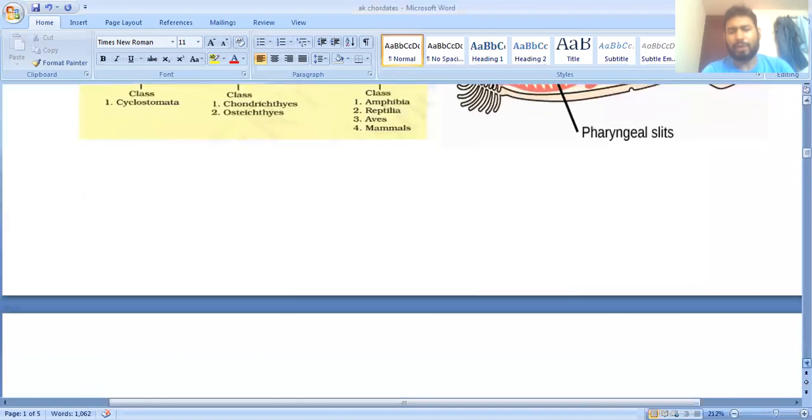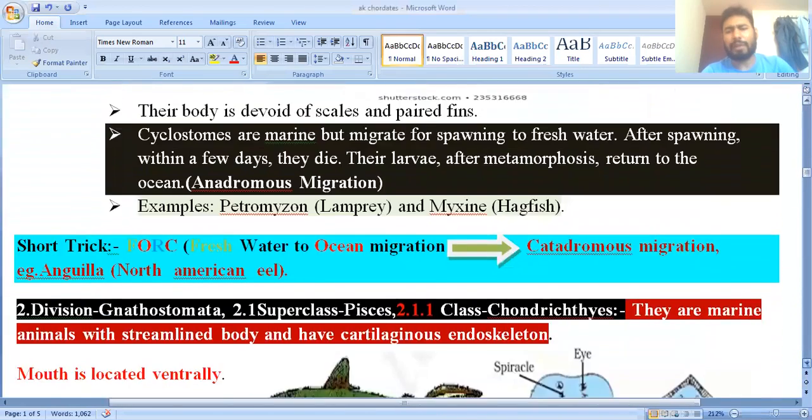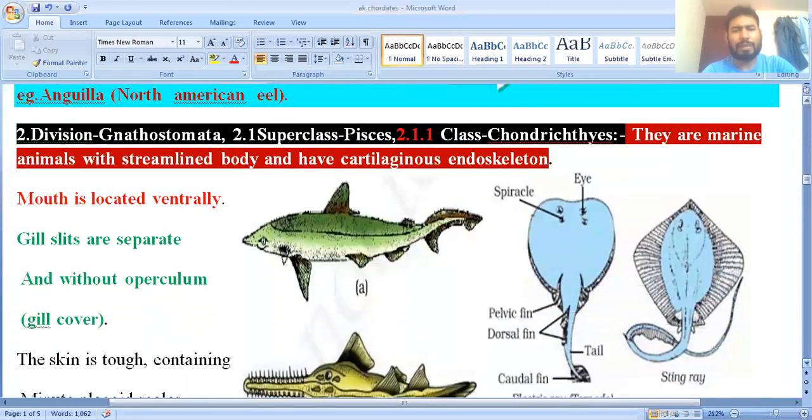Okay. So now we are going to discuss the details of the superclass Pisces. Gnathostomata, you can see here why I am saying Gnathostomata: such type of animals bear the jaw.